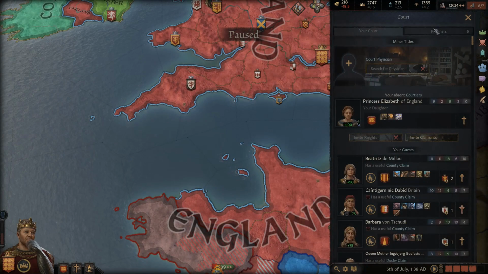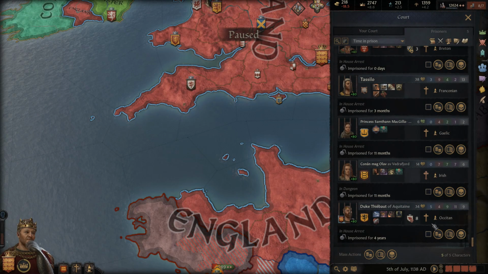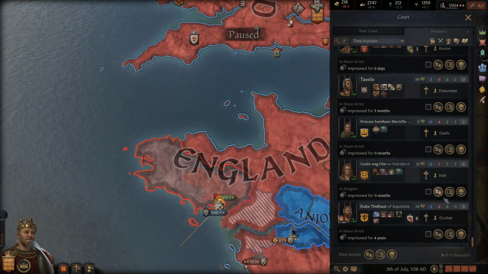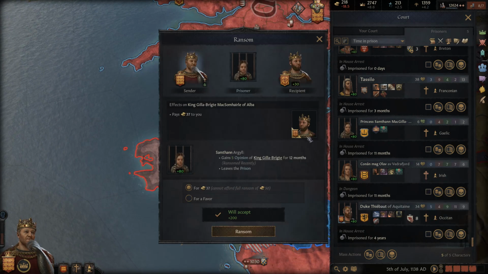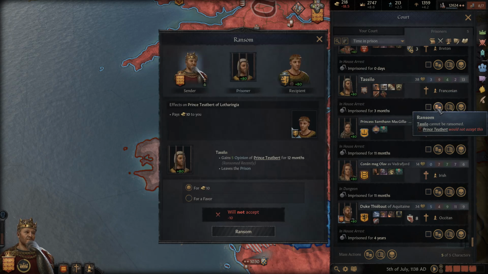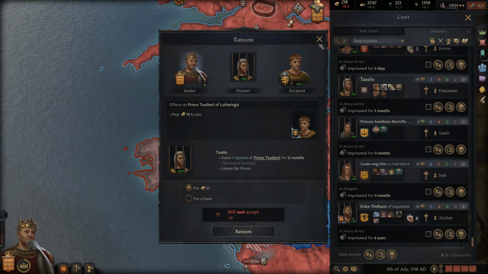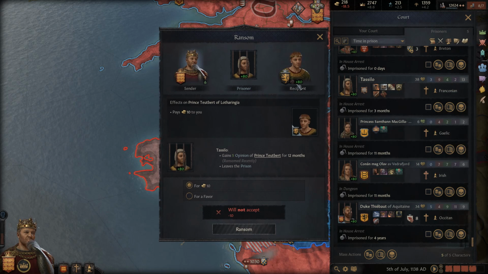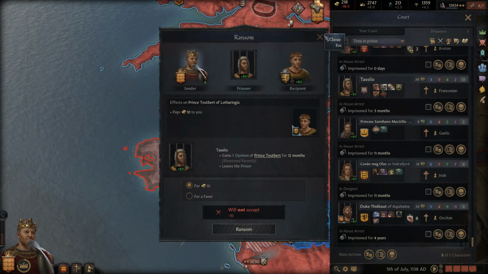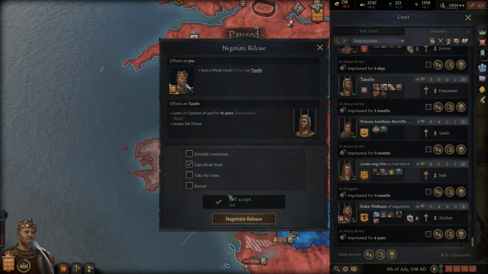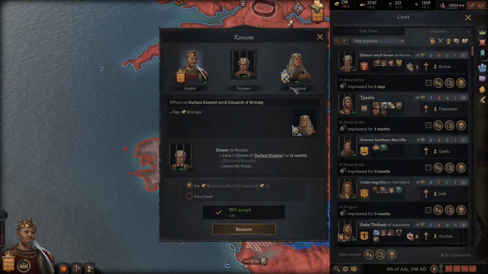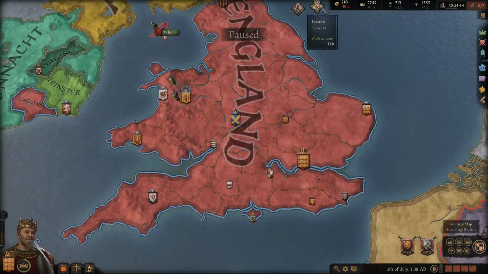Let's go ahead and take a look at our prisoners and see if we can't get a little bit of money. So he's got the 100 gold now, so we'll accept his ransom. Not enough money here. These kind of people might be broke. Yeah, and they're just not willing to do it, period. Yeah, he would not accept the ransom. Is it for this guy? Yeah. So let's just let him out for a hook. And how about her? Should pay, but doesn't have enough money yet, so we'll wait.